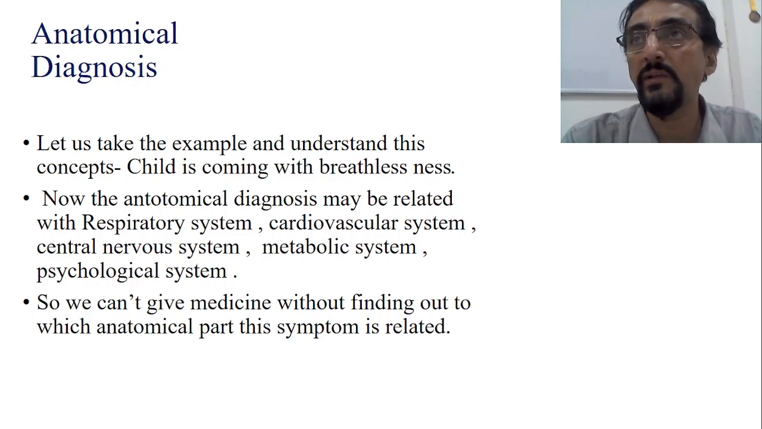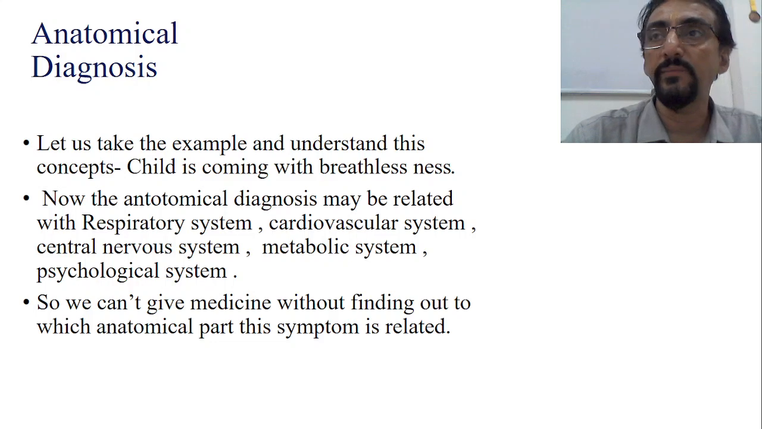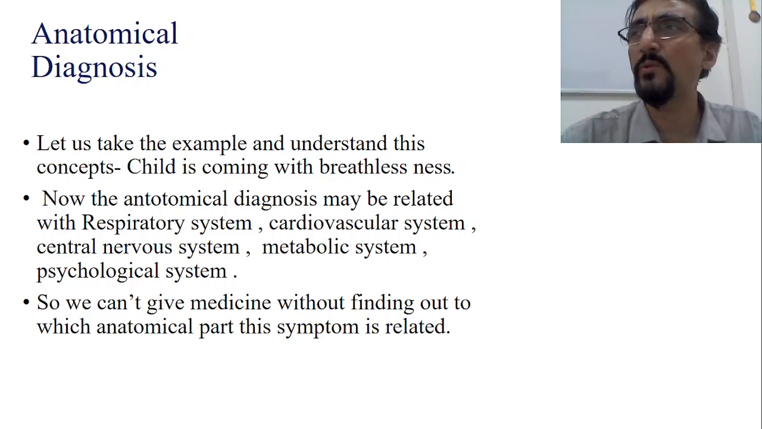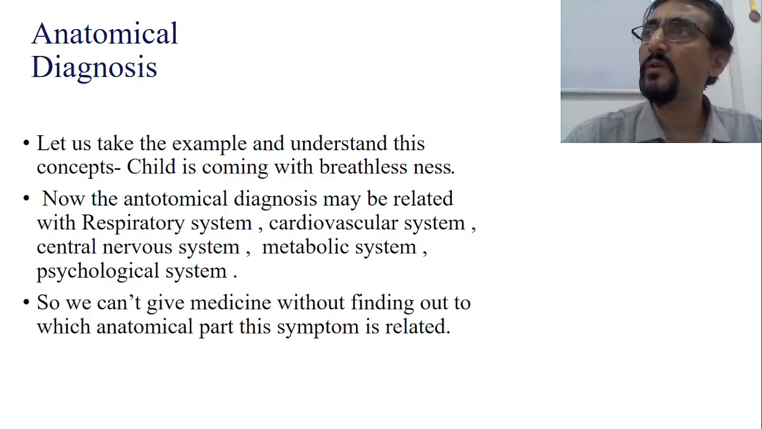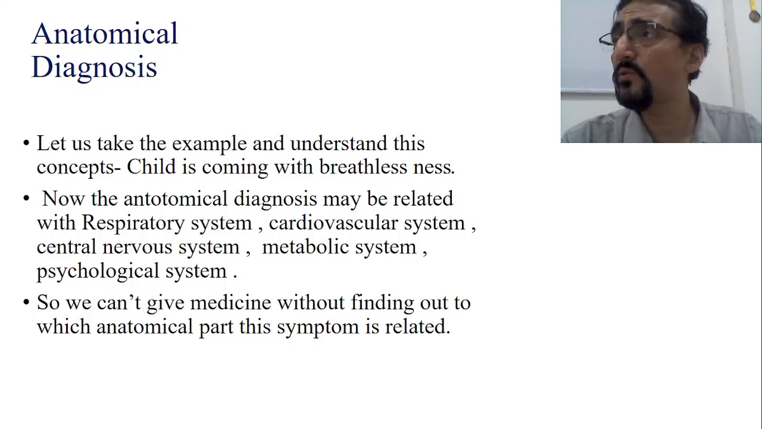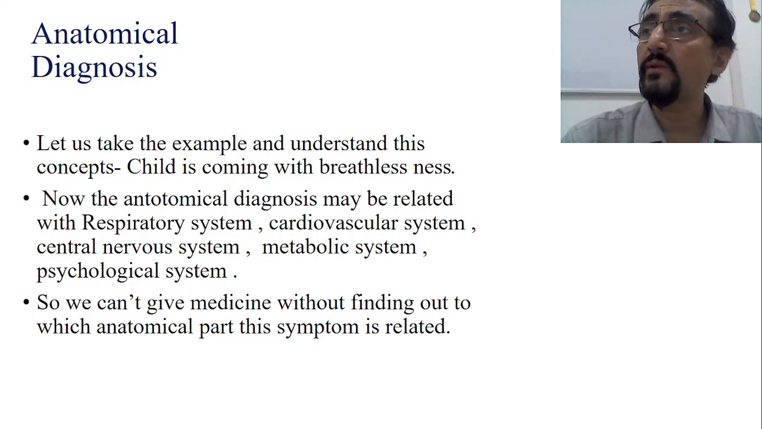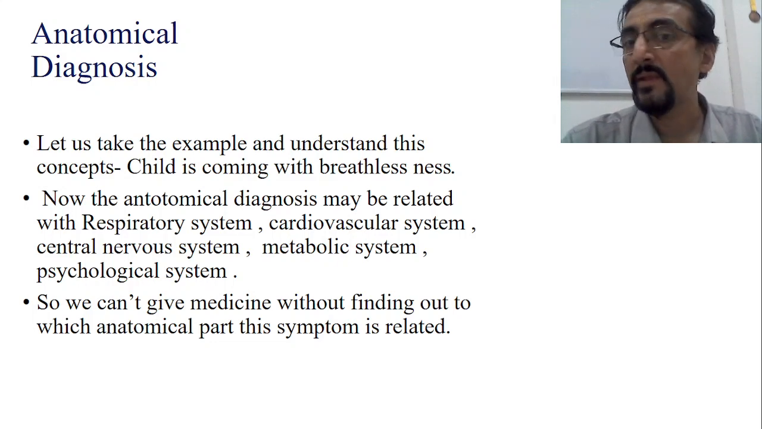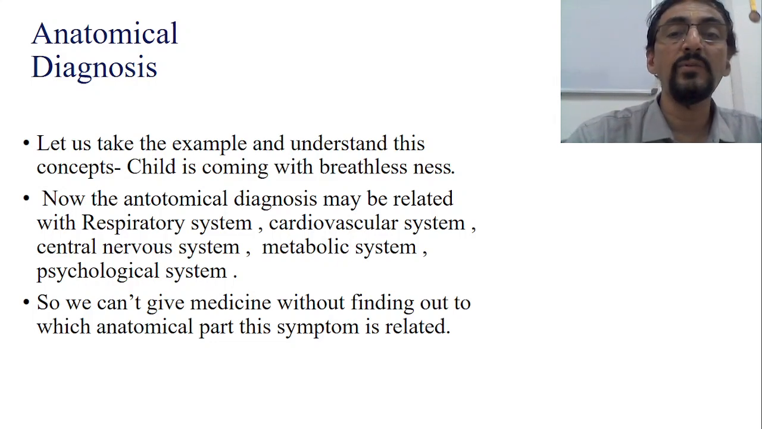Now suppose you have taken the very good history and we have got a list of symptoms. The patient is suffering from cough, fever, breathlessness, nausea, and also body pain. Many symptoms are there, a group of symptoms. Now first of all, what we have to do is attribute these symptoms to a particular system anatomically. That means if there is a group of symptoms, we have to see to which particular system of the body these symptoms are related. Okay, so let us take an example to understand this.